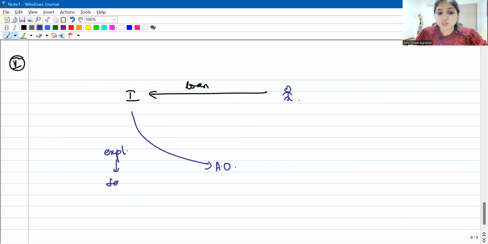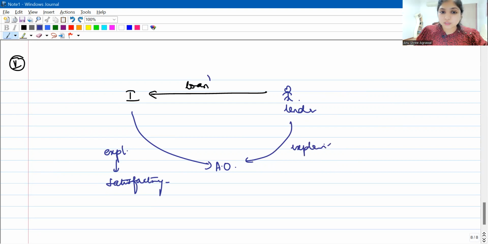But this explanation will be considered satisfactory only if even the lender is able to explain to the AO from where he got the money. To give the loan to me, first of all, he needs money. So even he will have to give an explanation to the AO about where he got this money from.